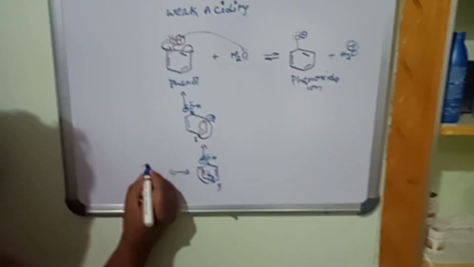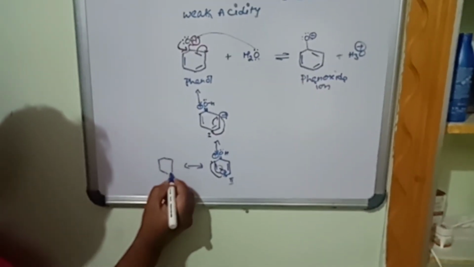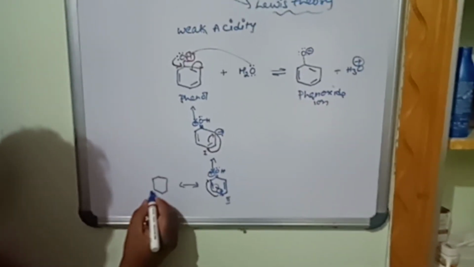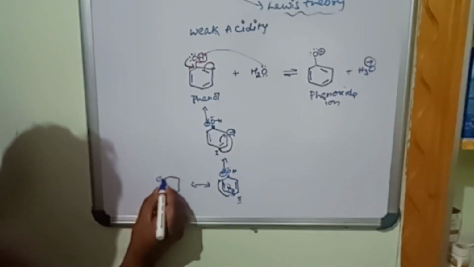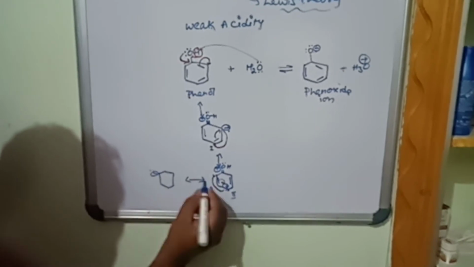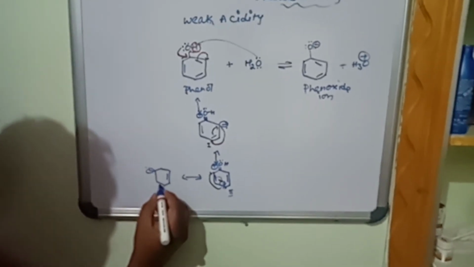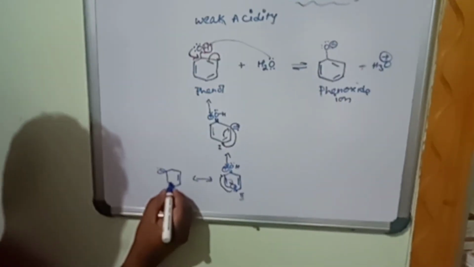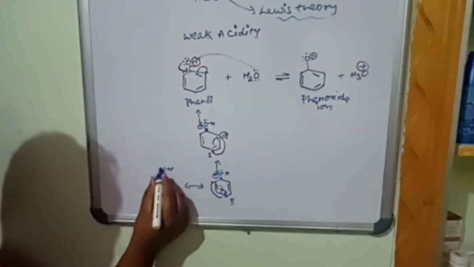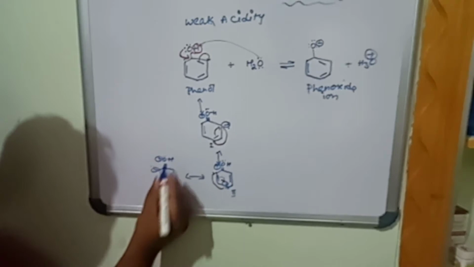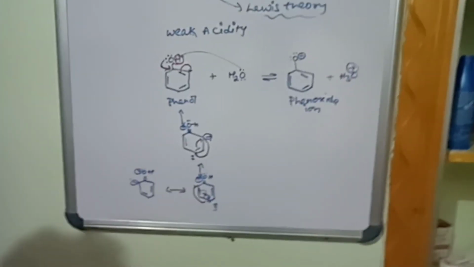You get another resonance stabilization. I told you, it is a very simple technique. The negative charge will go where it is left. This pi bond will move towards the negative charge. The rest remains the same. On OH, only one lone pair of electrons is available.